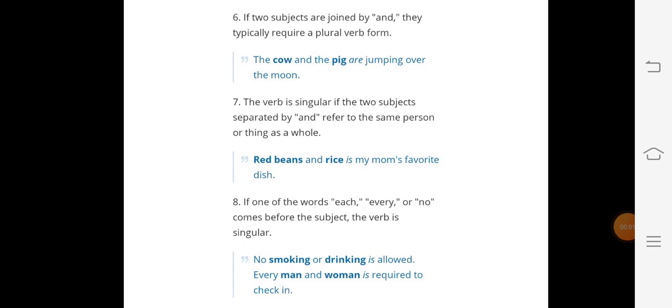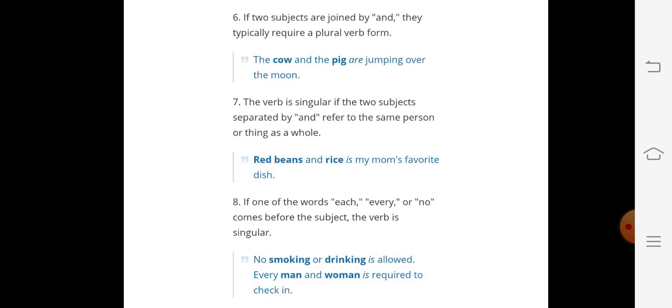Hello students, we are discussing subject verb agreement. In my last video, I discussed 7 rules about subject verb agreement. Now, I am going to start rule number 8.